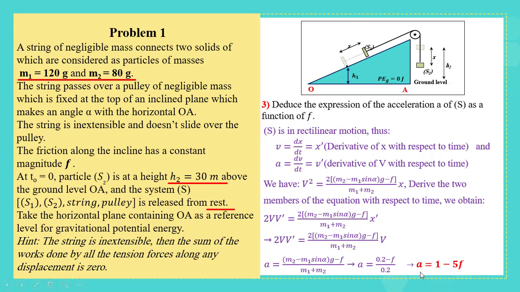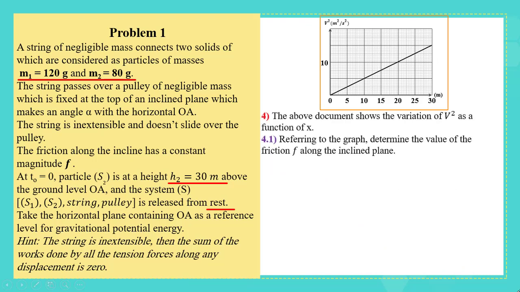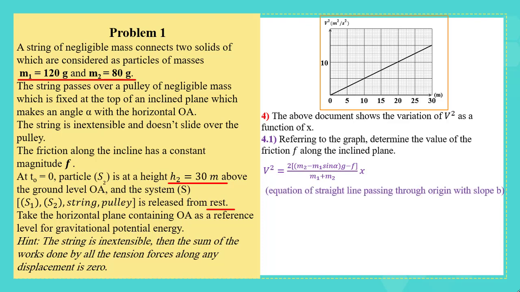Replacing the masses and alpha and g by their values, we get a equals 1 minus 5F. Now the document shows the variation of v squared as a function of x. Referring to the graph, determine the value of the friction F along the inclined plane. We have found in the previous part an expression of v squared as a function of x, which represents an equation of a straight line passing through the origin with a slope b equal to this factor.